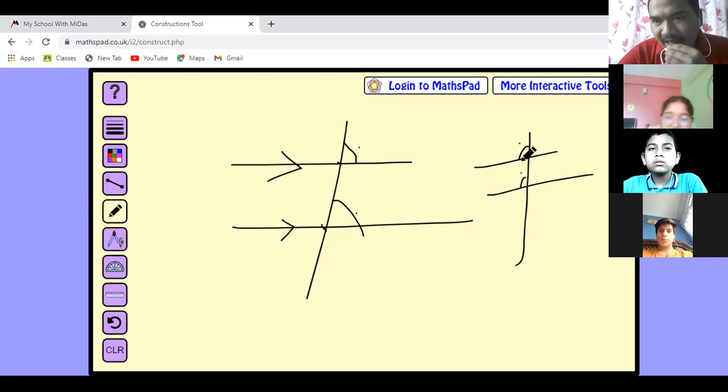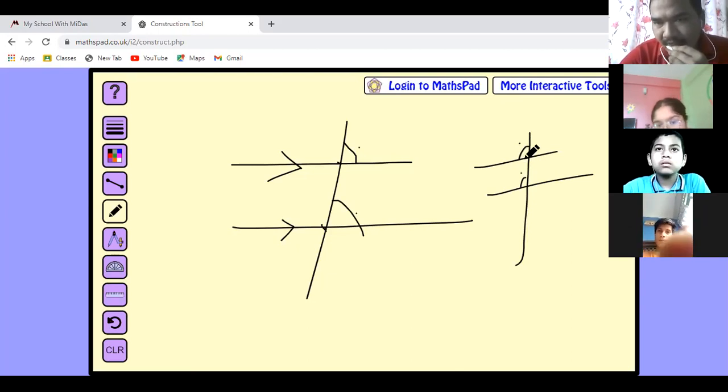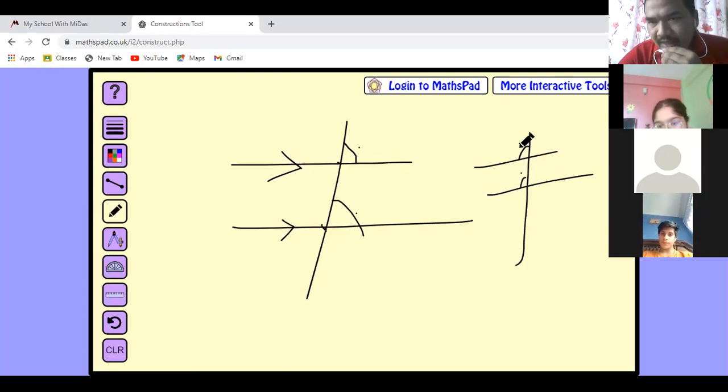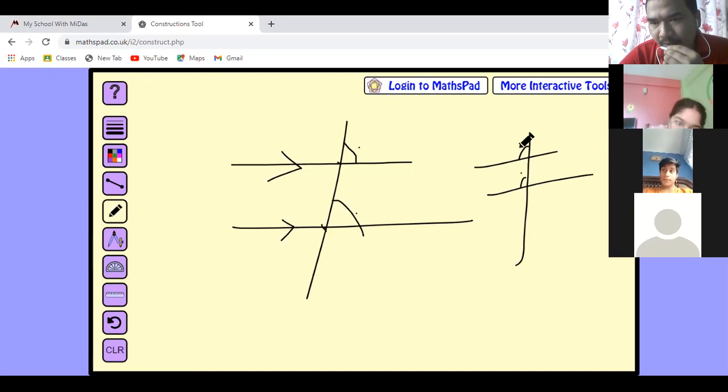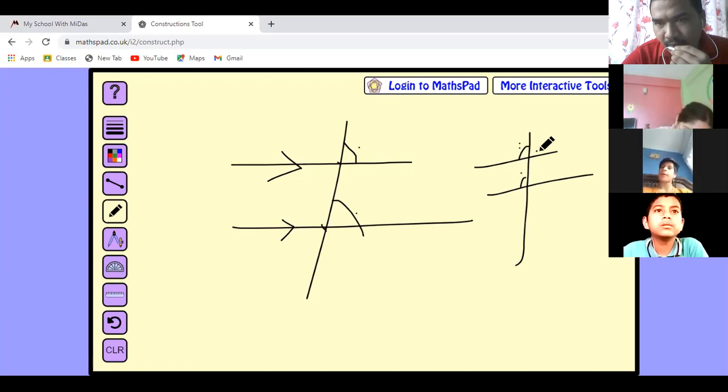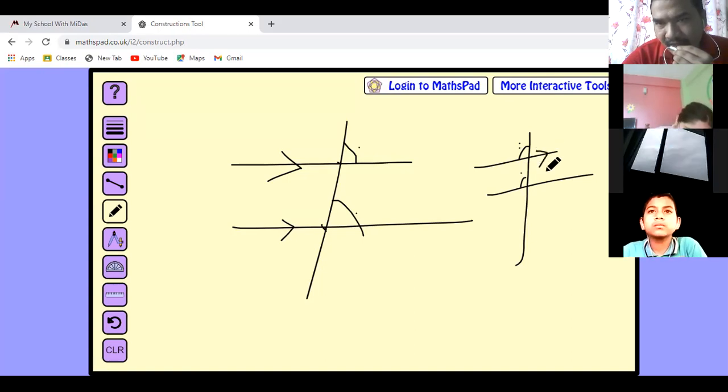Which angle, sir? The one I am showing here in the figure. Are you looking at my pencil? Yes, sir. Look where I am showing with my pencil. These two angles are known as corresponding angles. And corresponding angles will be equal when? When these two lines are parallel.